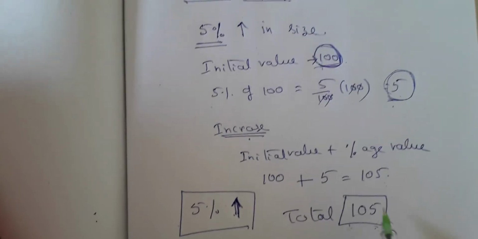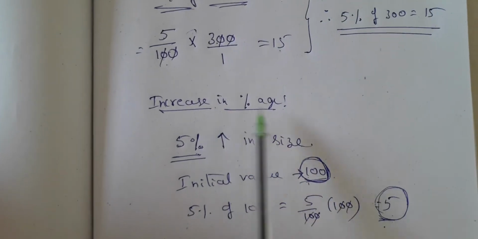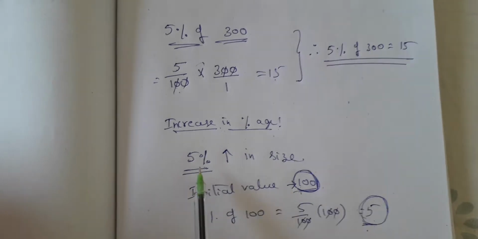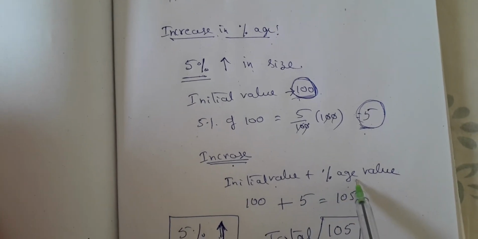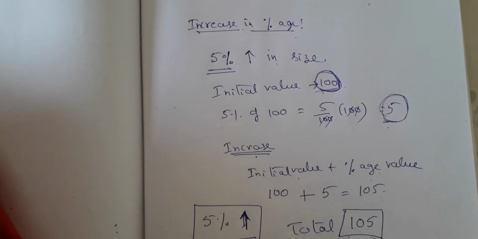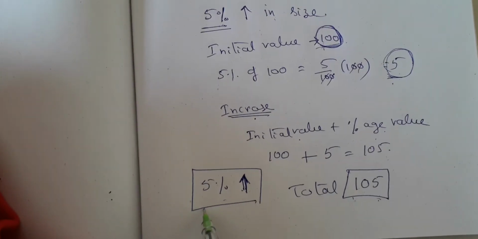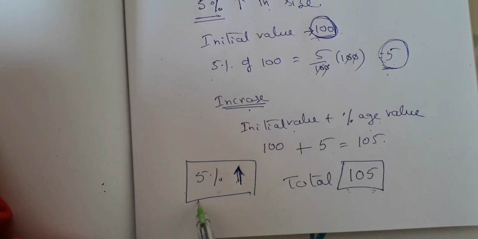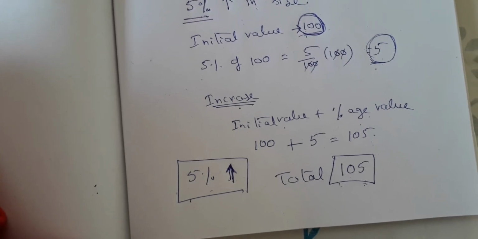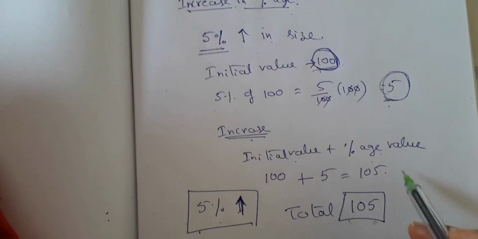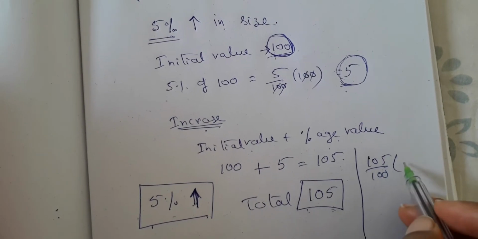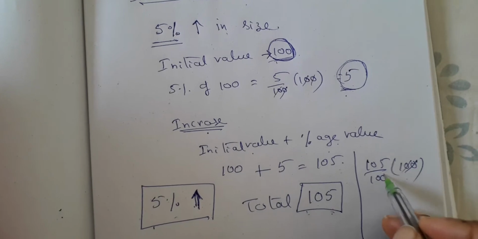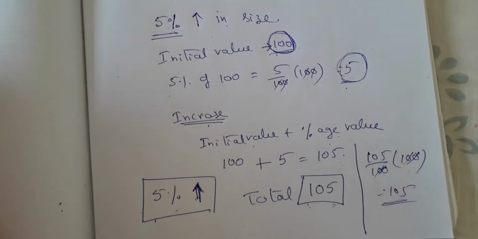Okay, so this is how you have to understand increase in percentage. Whenever it is increase, first find the percentage, then add to the initial value, then you will get the final value. Okay children, the shortcut here is, suppose it is 5% increase, that means 105. If it is 5% increase, you can say 105. Suppose I say 105% of 100, the 100 gets cancelled. So directly you are getting 105 as the answer.